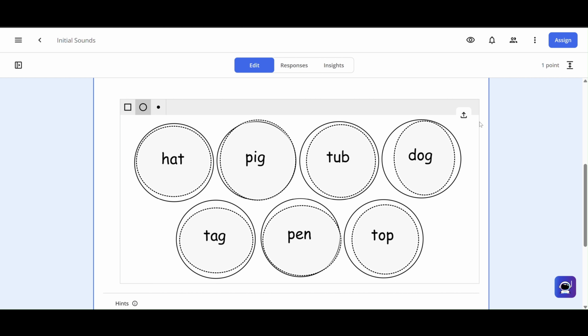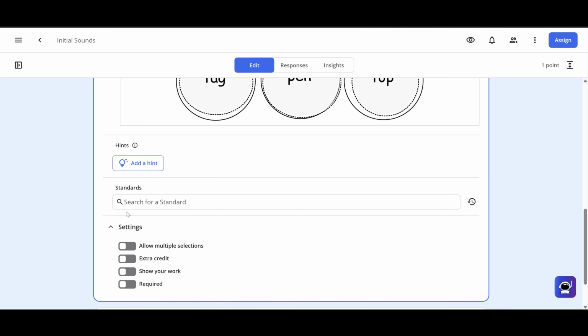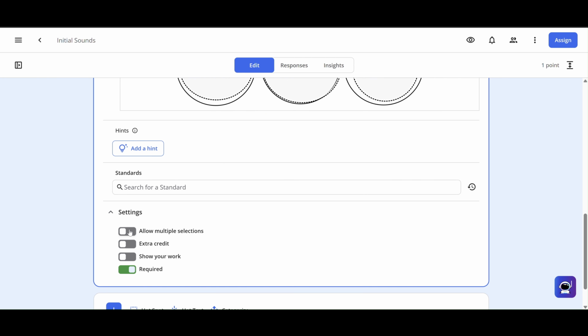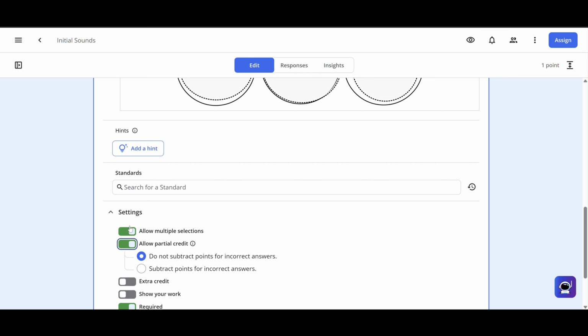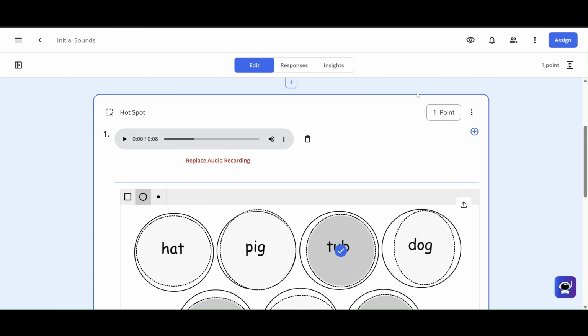Okay, so now what I need to do is create my key. If I go down to settings, toggle on required, allow multiple selections, and allow partial credit. My directions asked for initial or beginning sound of t, so that would be tag. Tag is correct, so I'm going to click the check mark. Tub is also correct. I'm going to click the check mark. And top is also correct. Check mark. So because there are 3 correct answers, I'm going to scroll up and choose 3 for point value.